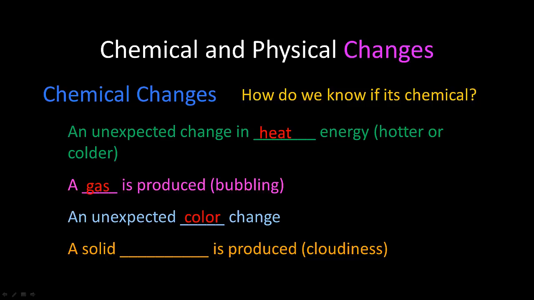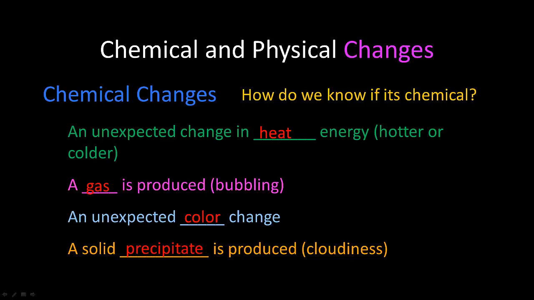An unexpected color change. Now this is something like if you add two clear liquids and it turns yellow, then that would be an unexpected color change. You don't expect to mix two clear things and have it turn yellow. But if you mix a clear liquid and a red liquid and it turns red, you would expect that.